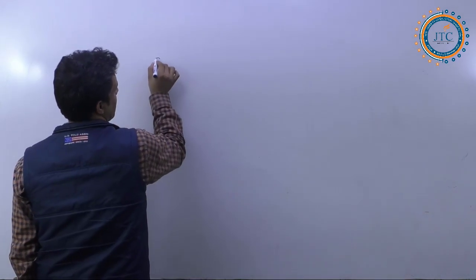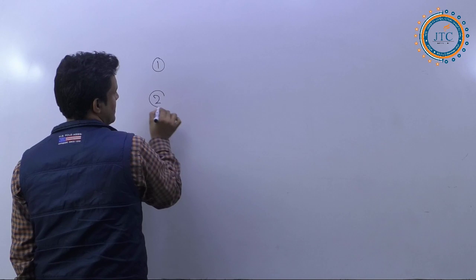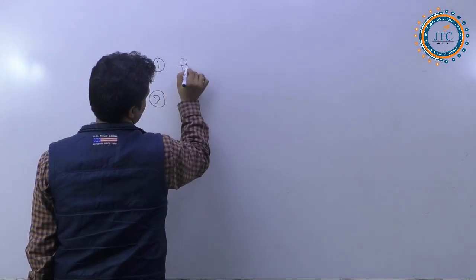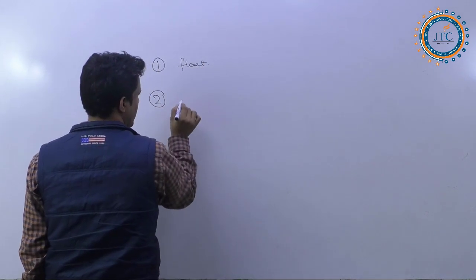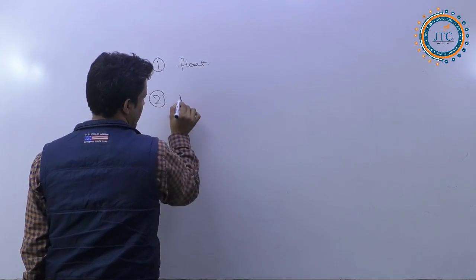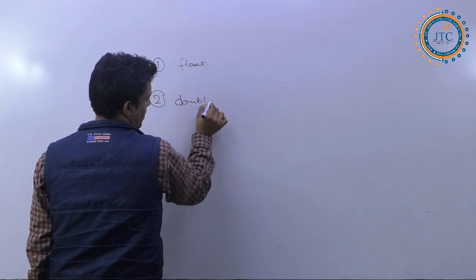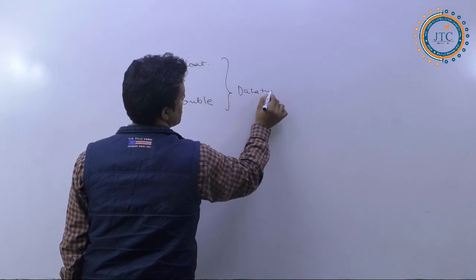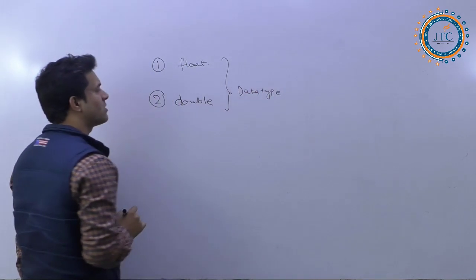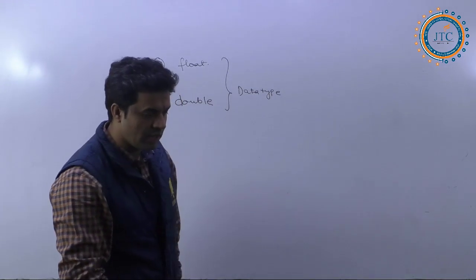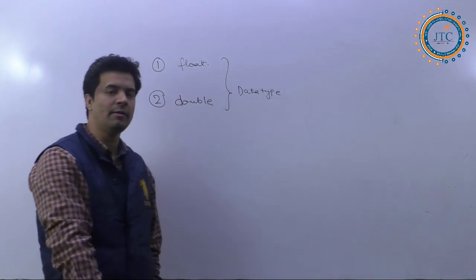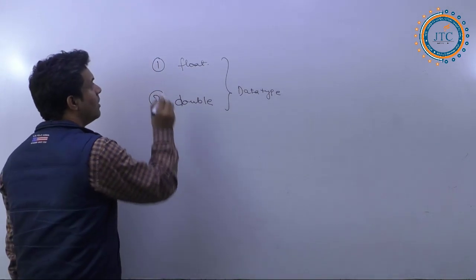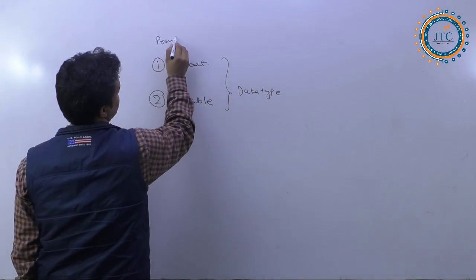The very first one is float and the second one is the double data type. These two are the data types for floating point values, float as well as double. These two are primitive data types.